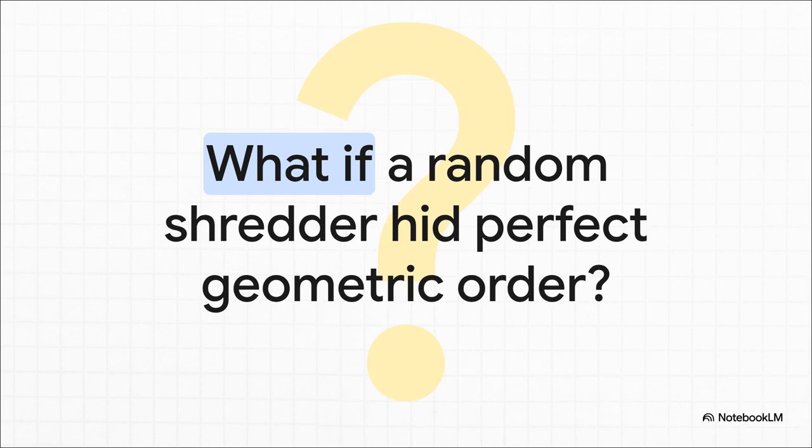Now, usually we think of cryptographic hashes as these chaotic data shredders, right? We just assume you throw data into an algorithm like SHA-256 and it acts exactly like a blender. It just irreversibly destroys the information lineage to spit out this completely uniform randomized string. But what if they secretly house a perfect invisible architecture? What if there's actually a rigid structural topography sitting right beneath that veil of chaos?